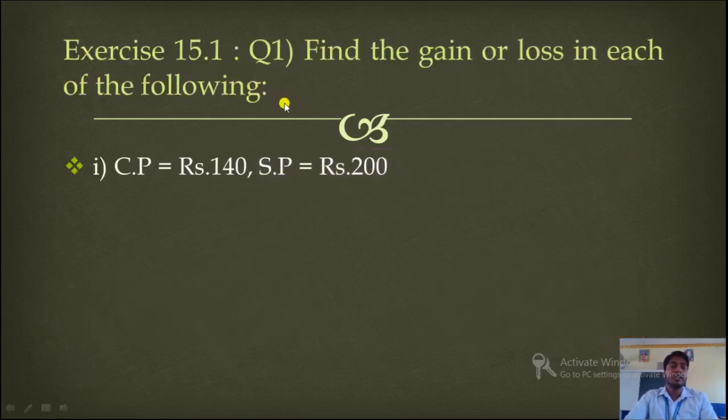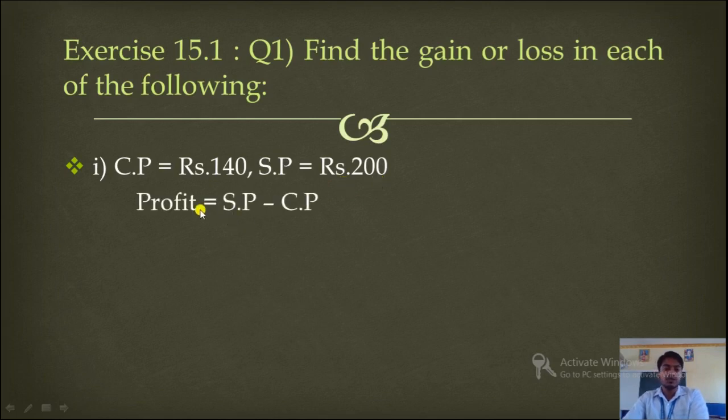Now let's solve exercise question number 1. Find the gain or loss in each of the following. So first, CP is equal to rupees 140 and SP is equal to rupees 200. So cost price is given here, that is 140, and selling price is given here, that is 200. Clearly you can see selling price is more than cost price, so there will be profit. So we have to find out profit here.